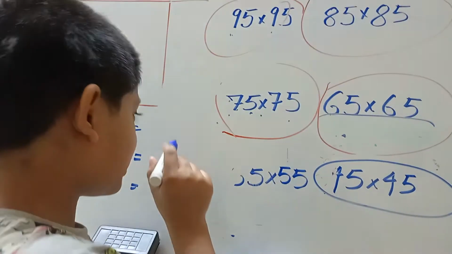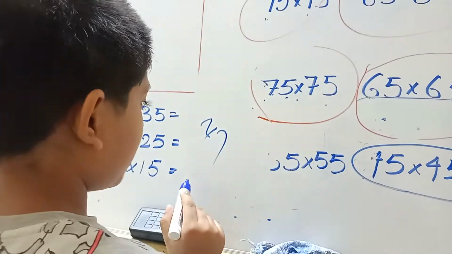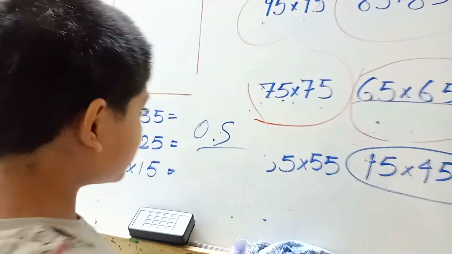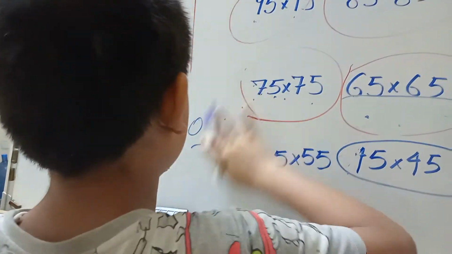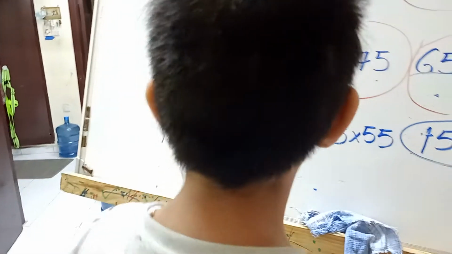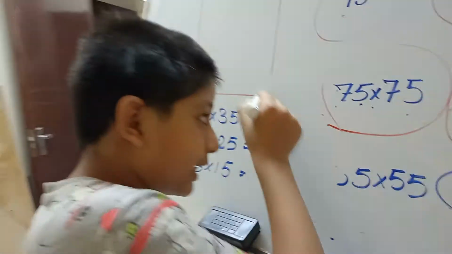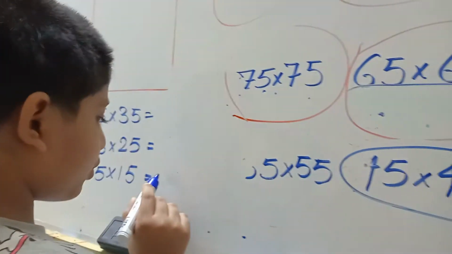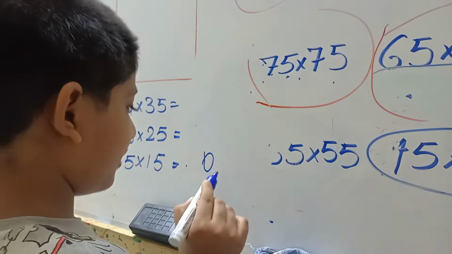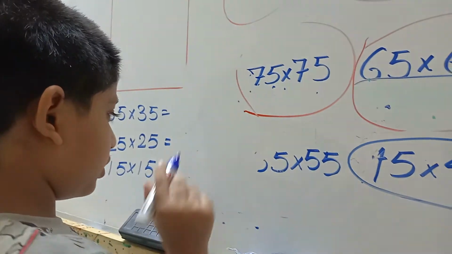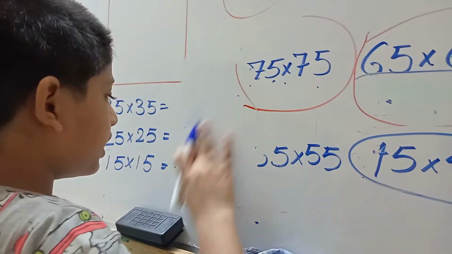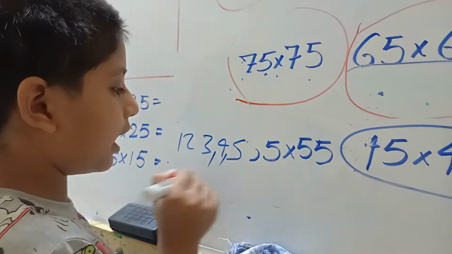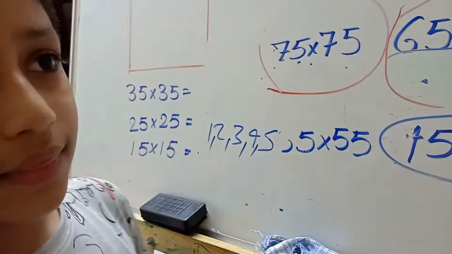Some numbers come like fractions, some like decimals, but these numbers are like 1, 2, 3, 4, 5. These are actually called the natural numbers.